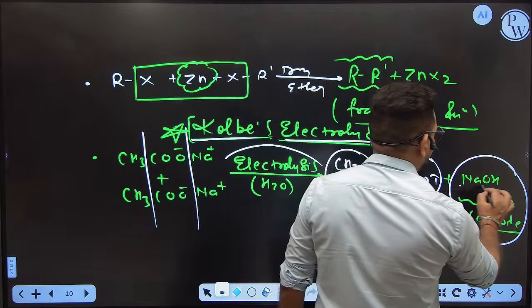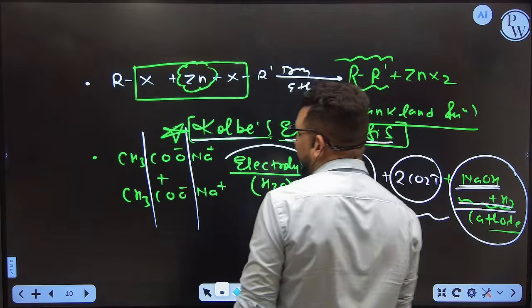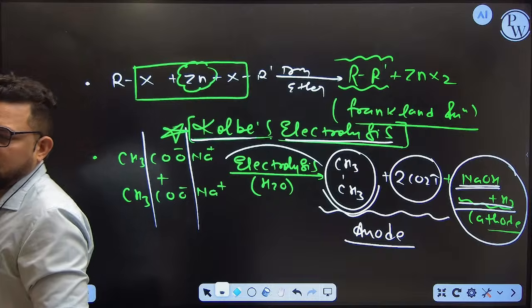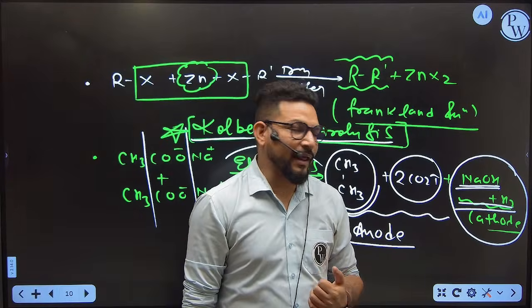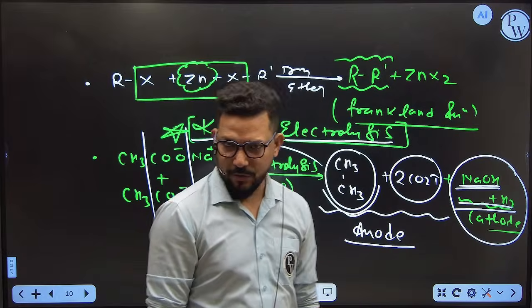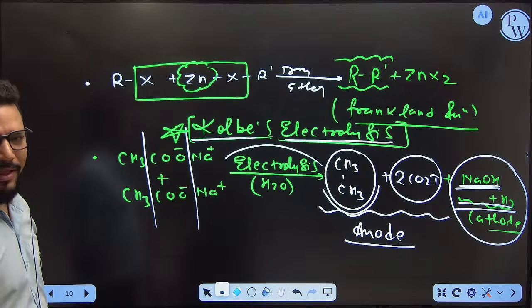At the cathode, what will you get? NaOH and hydrogen gas. Again, I am repeating it. They are going to ask you, during Kolbe electrolysis, at the cathode, which kind of byproduct we are getting. So always remember NaOH with hydrogen. Okay, so this is Kolbe electrolysis.